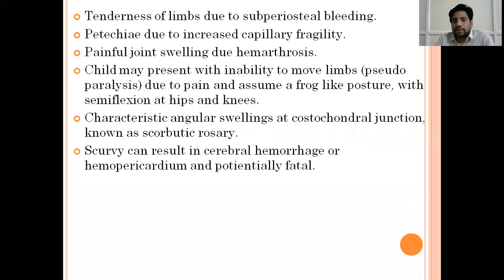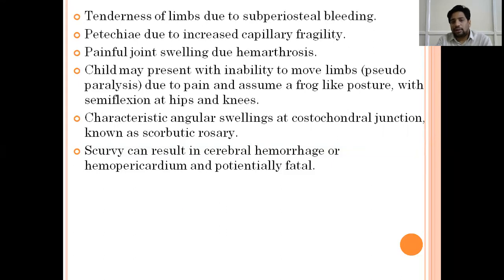Generally, these children present with tenderness of limbs because of subperiosteal bleeding. Between the bone and periosteum, we can see bleeding in these children with scurvy. They can have petechiae due to increased capillary fragility, and painful joint swelling due to hemarthrosis. The child may present with inability to move the limbs, which we call pseudoparalysis. It is not paralysis as such; because of the pain, the child won't be able to move his limbs, and they assume a frog-like posture with semi-flexed hip and knee.